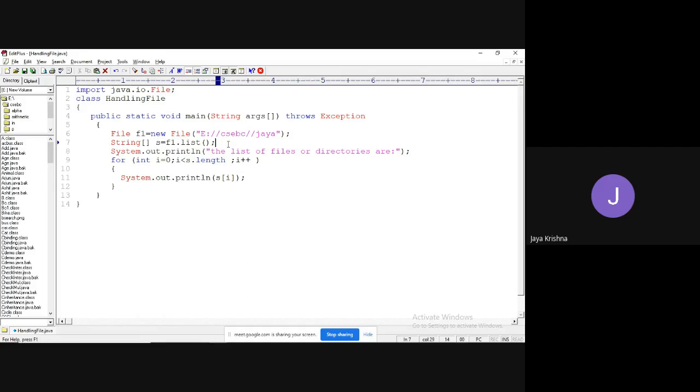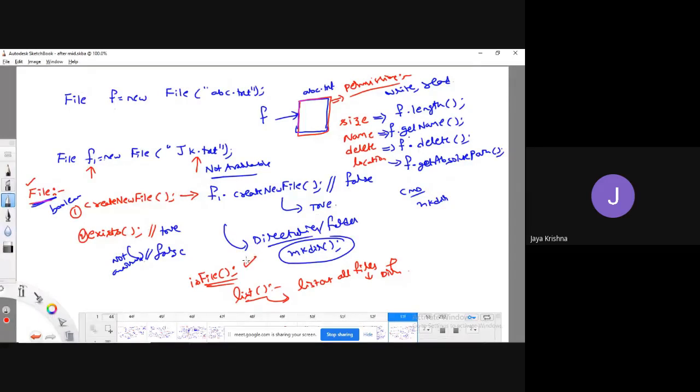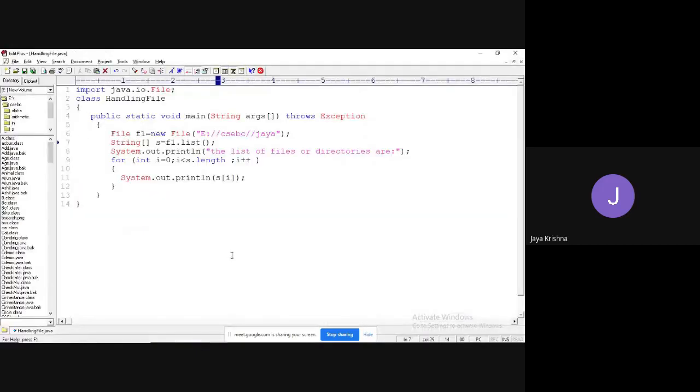Now my requirement is, in this, I want to list out only the files. If I want to list out only the files, what can we do? There is a method which I recently explained. The method name is isFile method. By using the isFile method, if it is a file, we need to print that name. If it is not a file, we need to skip that. Yes, I can do that easily.